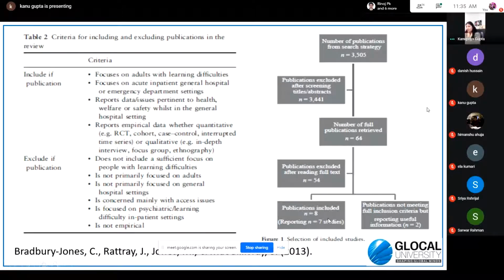And then publications included 8, publications not meeting full inclusion criteria but reporting useful information 2. Out of these 54 papers also, 8 and 2, these 10 studies were such studies which were very much relevant to the area of the researcher and which have been included in the research according to the criteria developed by the researcher.